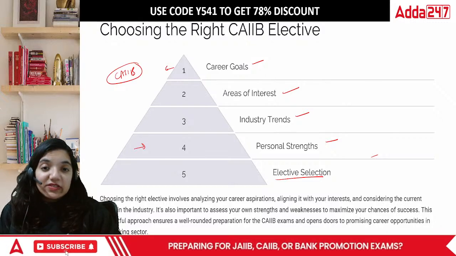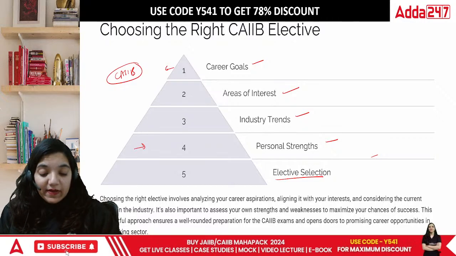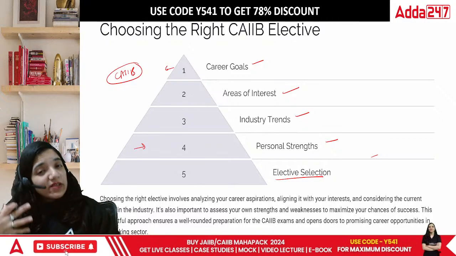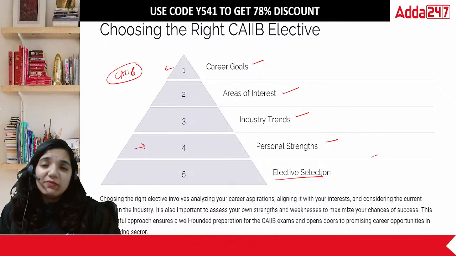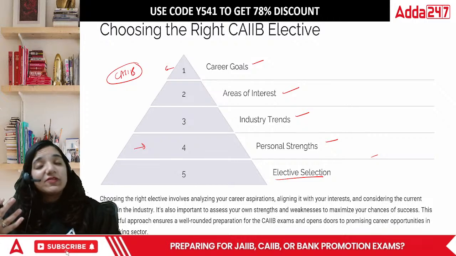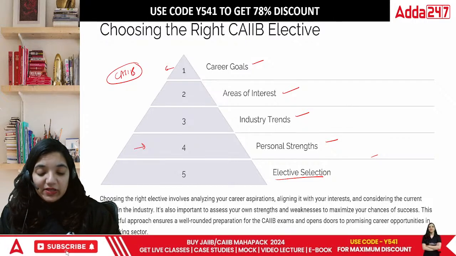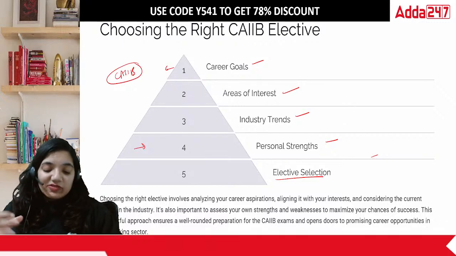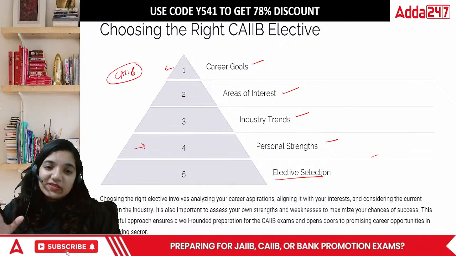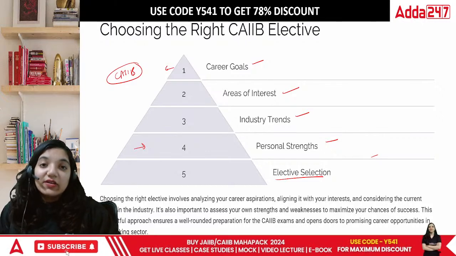How do you perceive it? Personal strength is again, if you know about the subject, even if you're not from that particular background, but you know about that subject, then deal. You should go for it. Why? Because you will have to study less, and any subject that you have to study less means more chances of clearing the elective subject without much trouble. So I think that's one thing I would clearly say. So after doing all the stepwise thing, go for your right selection. There's one more way which I can guide you with.